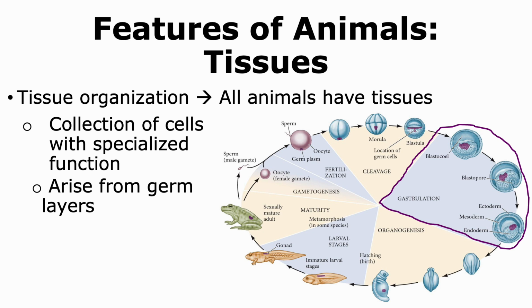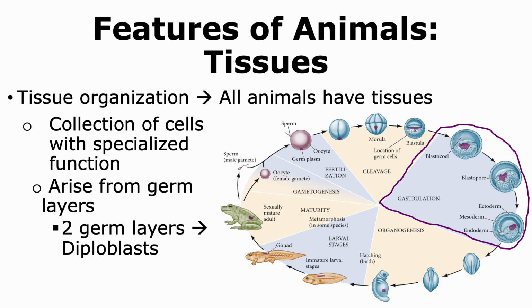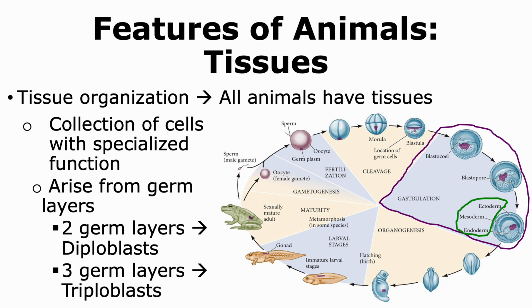layers. Some organisms form 2 germ layers and hence are called diploblasts, while many other animals can form 3 germ layers and hence are called triploblasts. The 3 germ layers formed are the ectoderm, mesoderm, and endoderm, while when only 2 germ layers are formed, in that case, it's only the ectoderm and the endoderm.